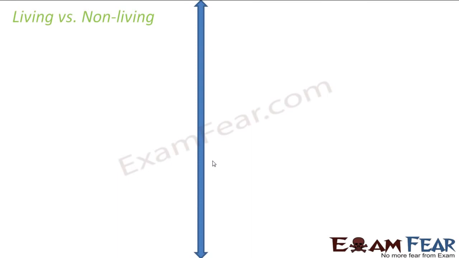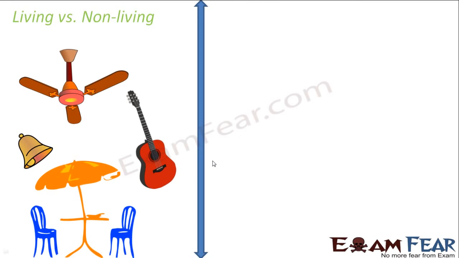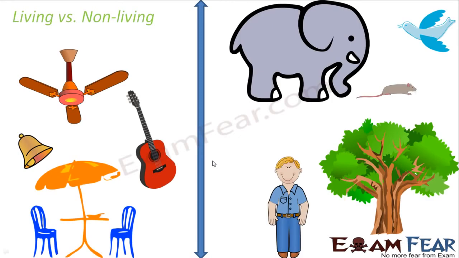So when this distinction comes to our mind, when I say non-living, some of the things that come to our mind are chairs, tables, a guitar, fan, so all the objects, pen, pencil, paper, so everything is non-living. But when it comes to living, plants, animals, insects, birds, human beings, microorganisms, they are all living. So, how do you distinguish between these two categories?